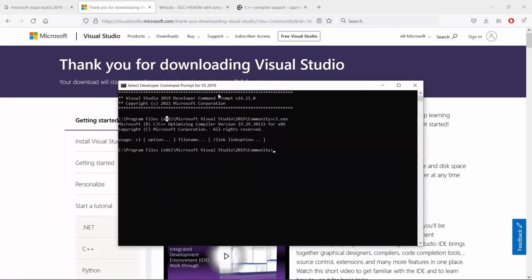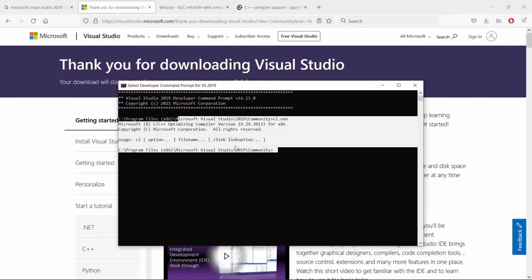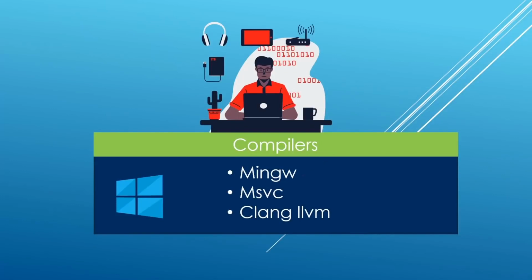But by this moment, we have 3 compilers on Windows that we can use for C++ development. We have the MinGW or the GCC compiler in our hands. We have the Clang LLVM compiler, and we have the compiler from Microsoft. And now we can install an IDE or an editor, and that's going to be Visual Studio Code. And we can connect that to this compiler so that we can start writing our own C++20 applications. We are going to head over in the next lecture and install the Visual Studio Code editor. Go ahead and finish up here and meet me there.